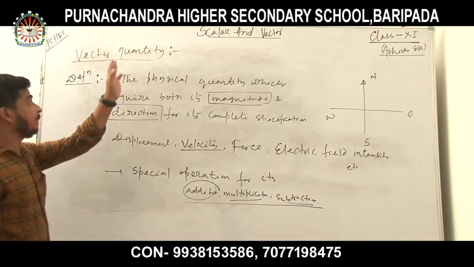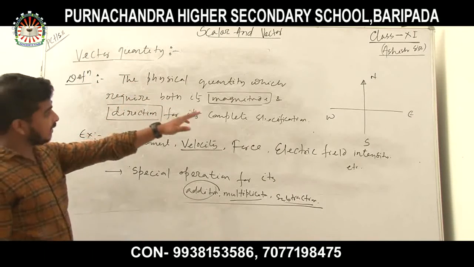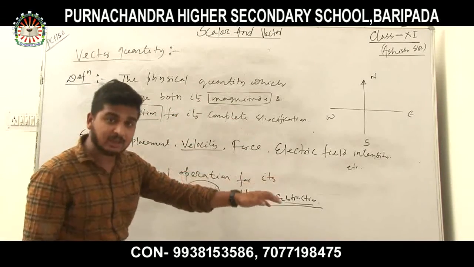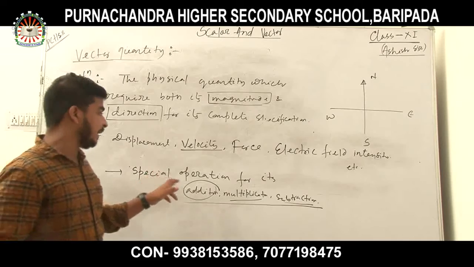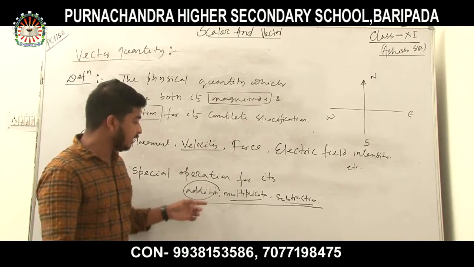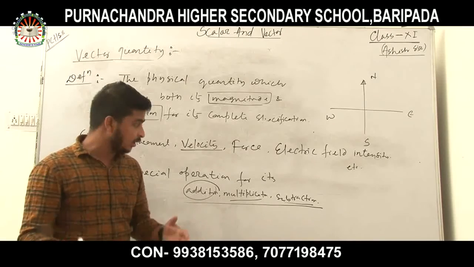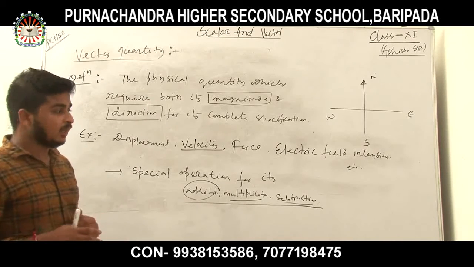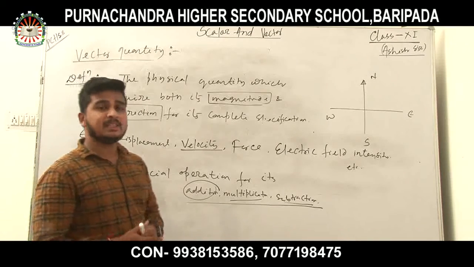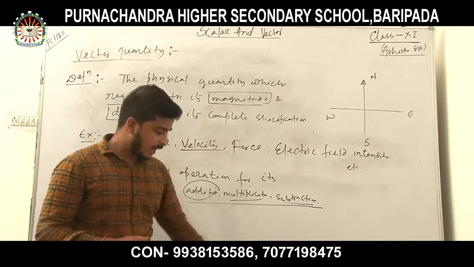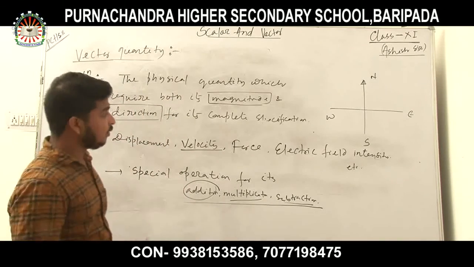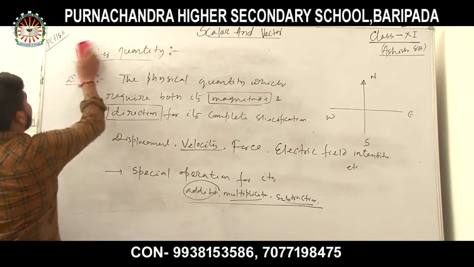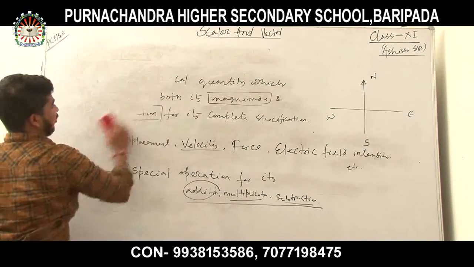So what is the definition of a vector quantity? The physical quantity which requires both its magnitude and direction for its complete specification, and which follows the special operations known as vector addition, vector multiplication and vector subtraction. So this is the basic concept of vector quantity. Now, how to represent a vector quantity? We will only discuss the vector quantity.